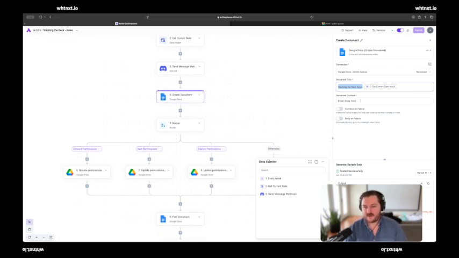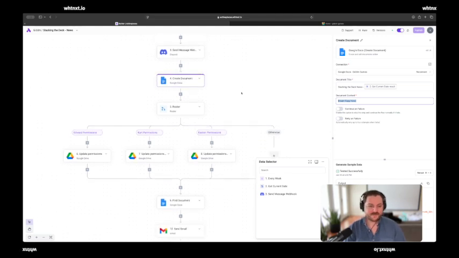And I just have a placeholder, insert copy there. So there'll be a fresh Google Doc in our Google Drive each week that has insert copy here, and we'll remove that. And I'll touch on that in a second on why that is the way it is.